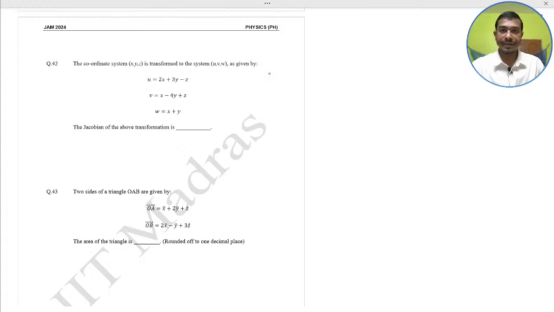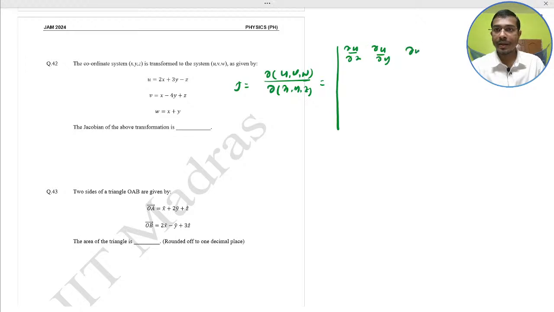For the Jacobian J, that is del u, v, w by del x, y, z, the determinant of: first row del u del x, del u del y, del u del z; second row del v del x, del v del y, del v del z; third row del w del x, del w del y, del w del z.